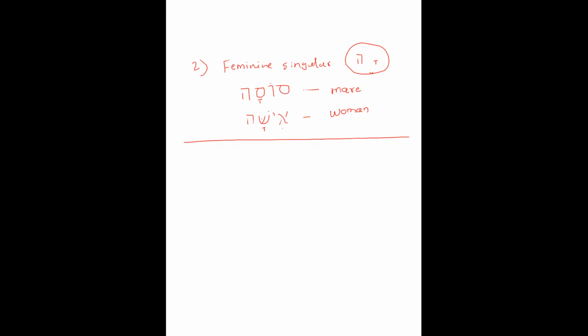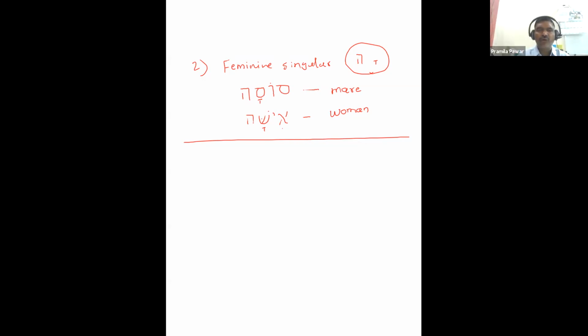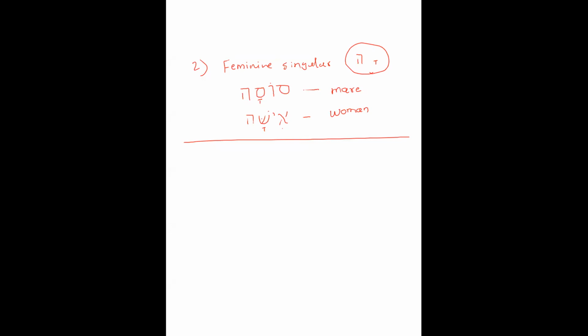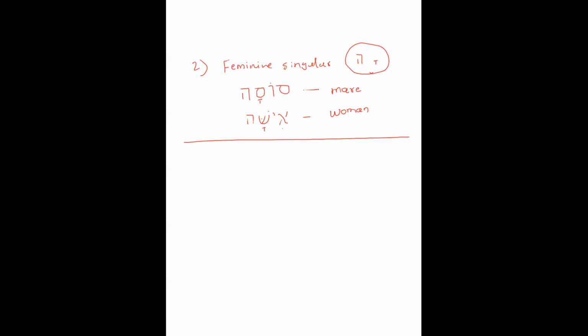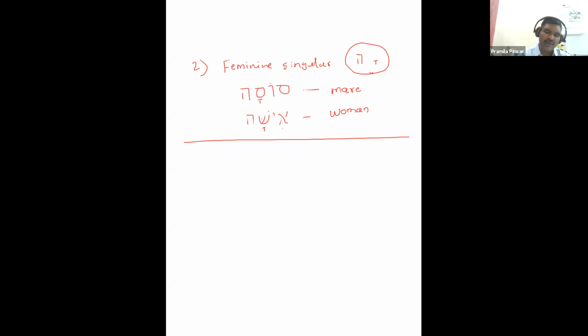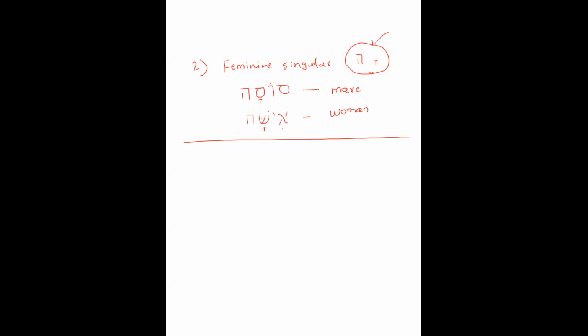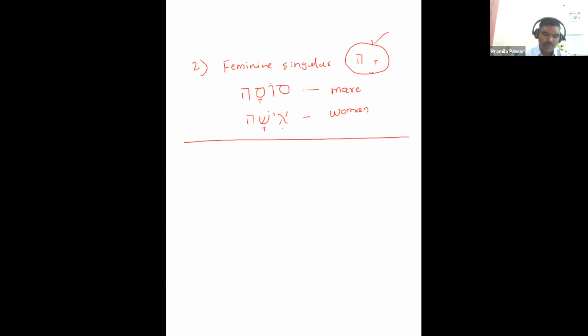Masculine noun for man? Ish. And the feminine noun for woman? Isha. Only remember, if you add kamets hey to the masculine noun, it will become a feminine noun, for singular only. Now we are going to the plural.